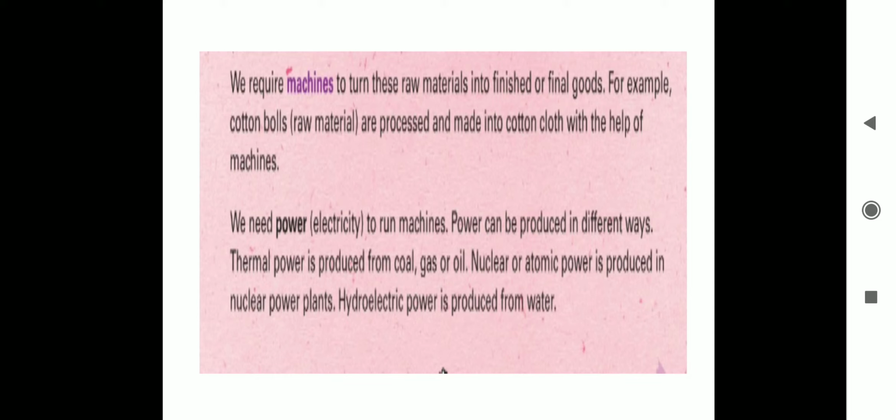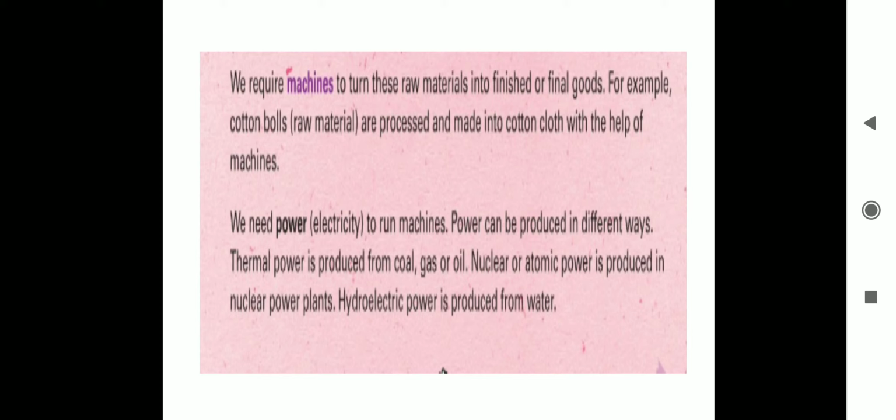Nowadays many houses have put solar panels on the terrace, wherein it produces electricity. The solar panel kept on the terrace is used for producing electricity, and that electricity is used in our house. That is produced at our own terrace using solar energy. Many of you must have seen solar panels on the terrace. So here we talk about power, that is electricity, to run machines.